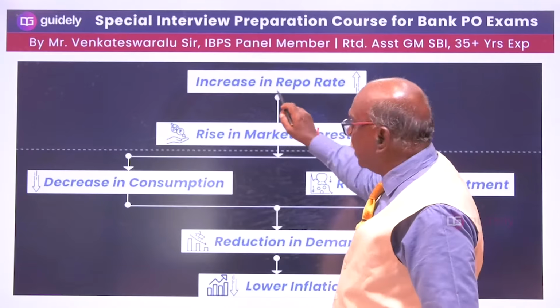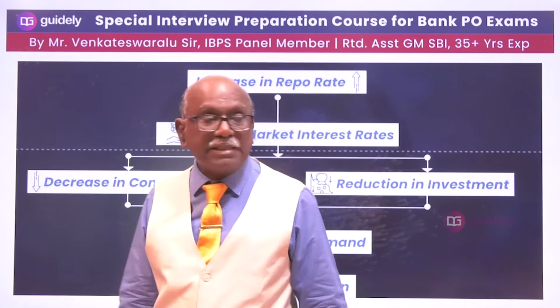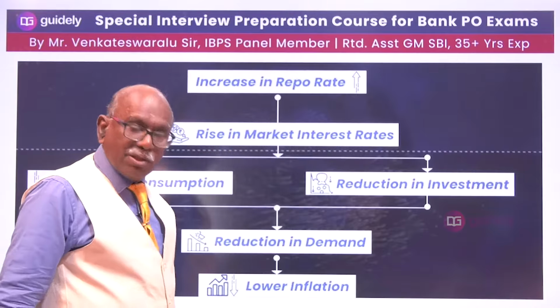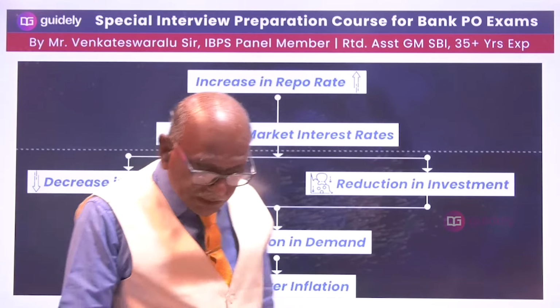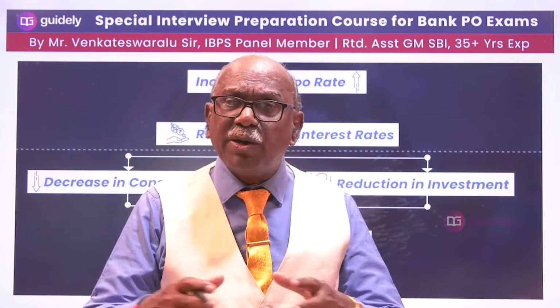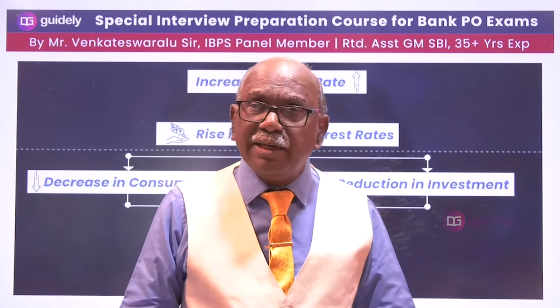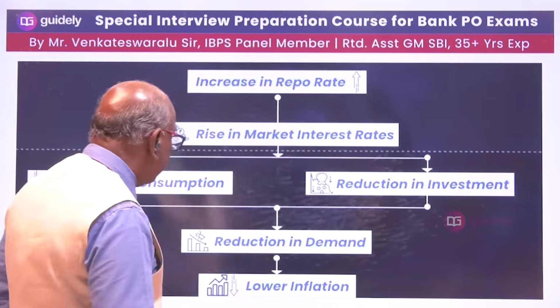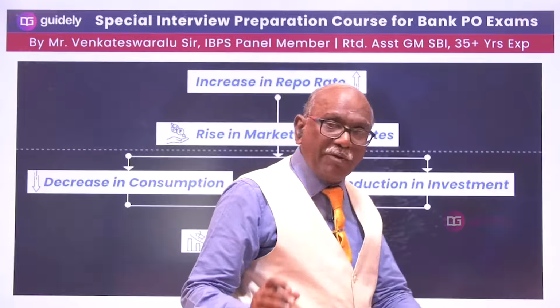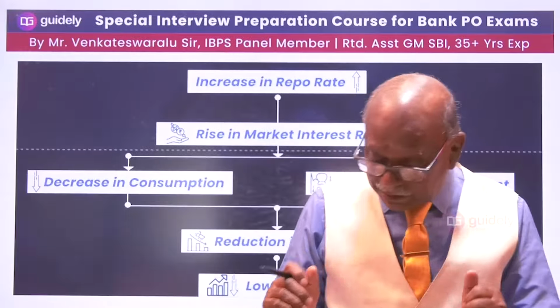On account of an increase in repo rate, what will happen? Let us see. Market interest rates rise. When the banks borrow from the Reserve Bank and have to pay more interest, they have to charge more interest from the borrower. So in the market, the lending rate will be higher and consumption will decrease. People will cut down on daily things.